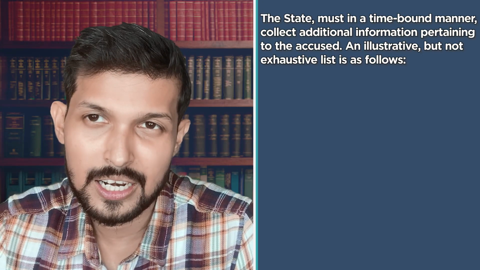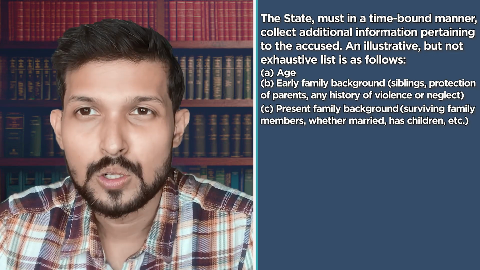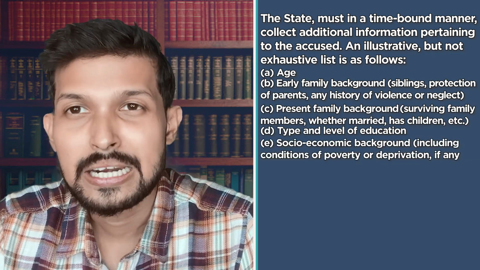That's why the Supreme Court has given the responsibility on the state to produce the evidence and the material in regards to the psychometric and psychological evaluation of the accused, which is very, very fundamental. And other than that, the state has to give additional information in relation to the age, family background, also the socio-economic background, criminal antecedents.